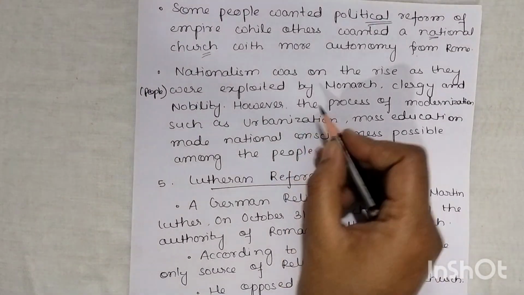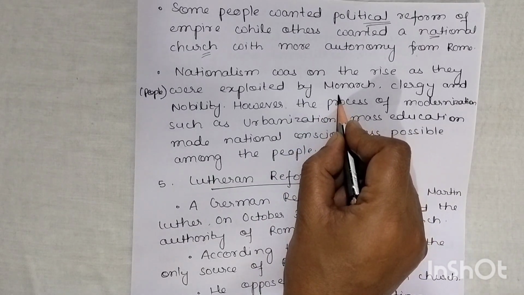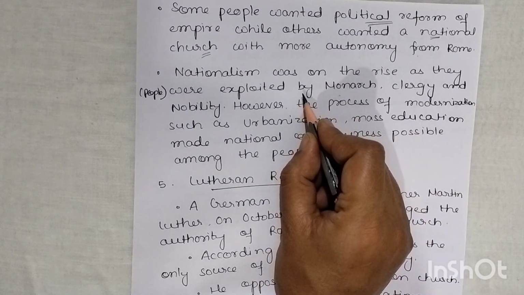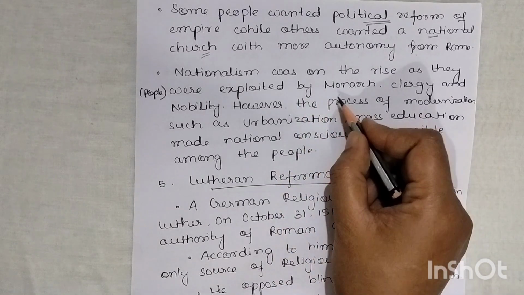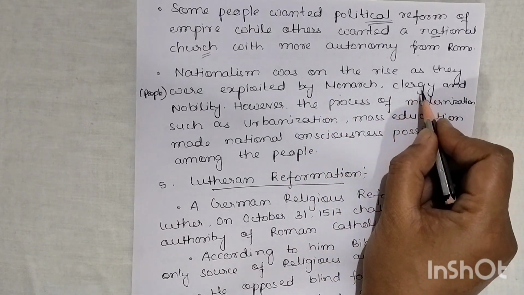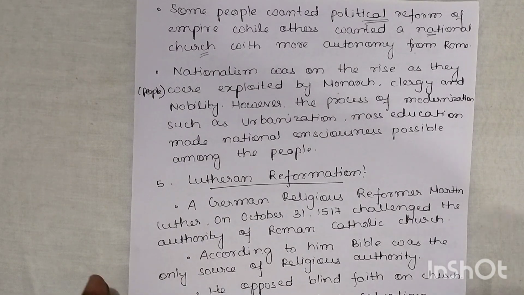Apart from it, nationalism was on the rise as they were exploited by the monarch. Now, nationalism means it emerged as a force which brings changes in the political world. Okay, the monarch, clergy, and nobility were exploiting the nations. That's why the people were coming together and uniting. They were thinking about a force which should bring the political world in a good way.